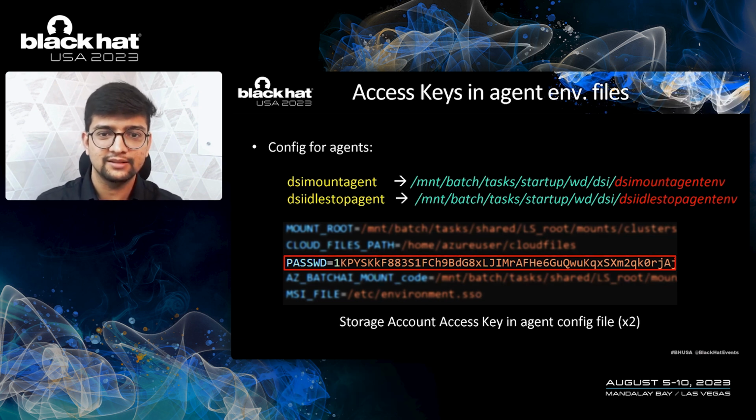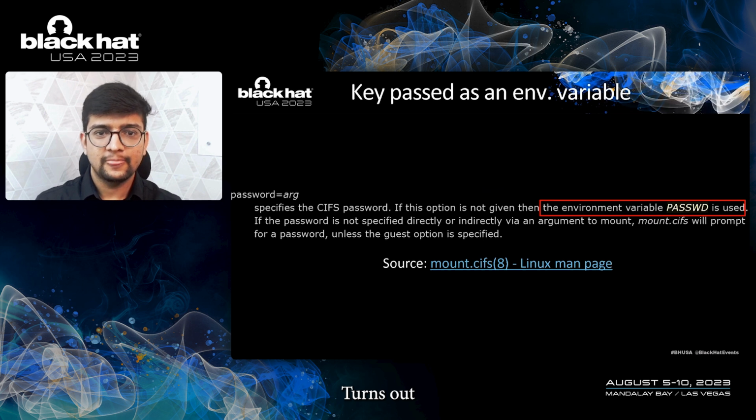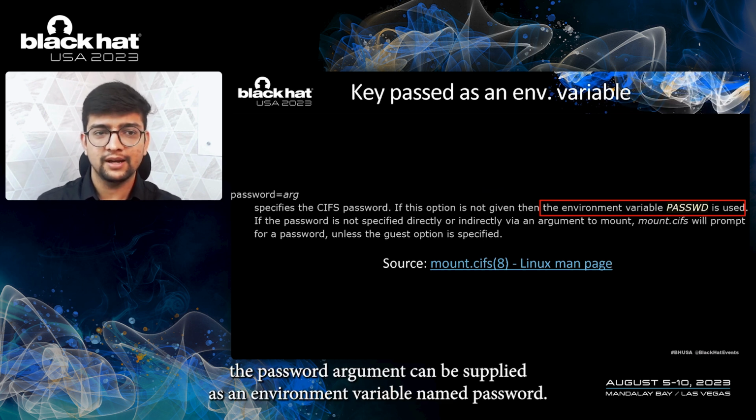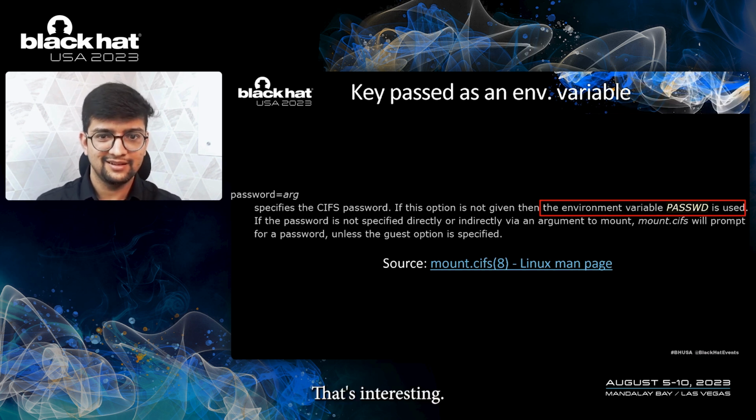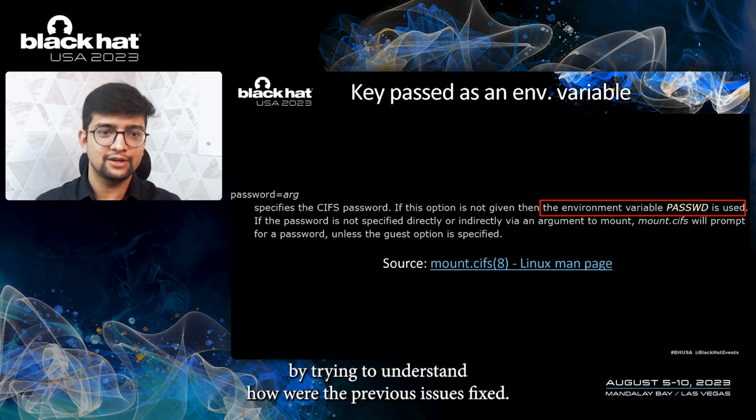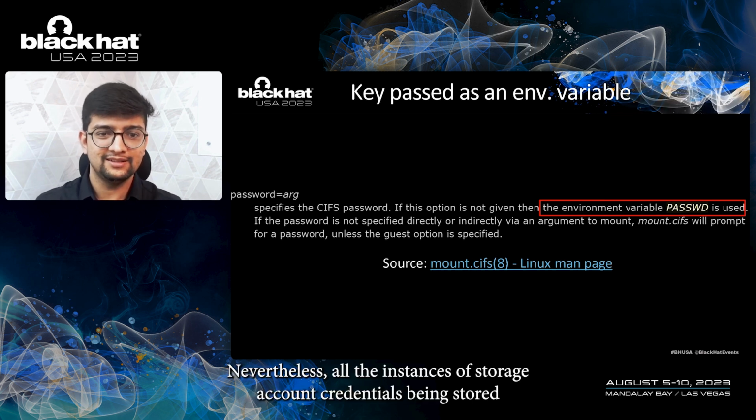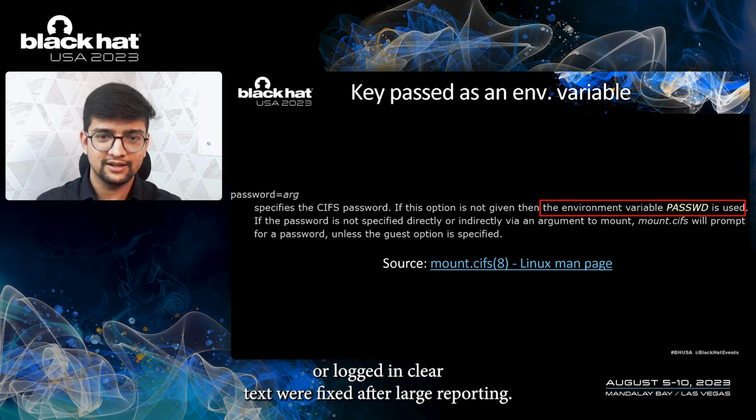Turns out the password argument can be supplied as an environment variable named password. That's interesting. Nevertheless, all the instances of storage account credentials being stored or logged in clear text were fixed after our reporting.